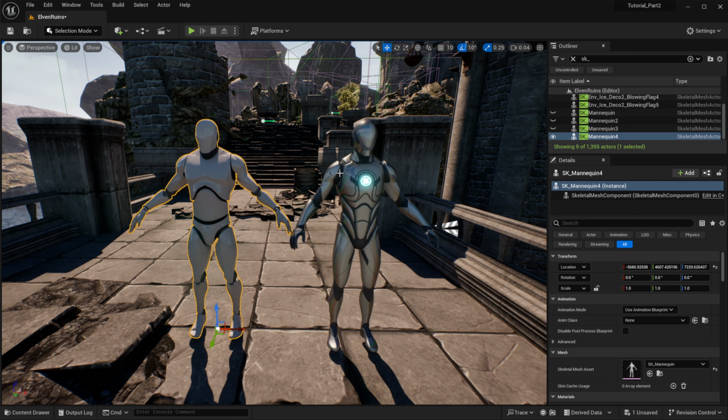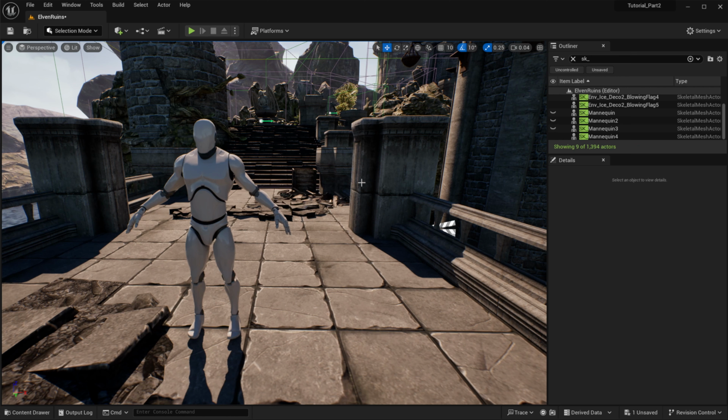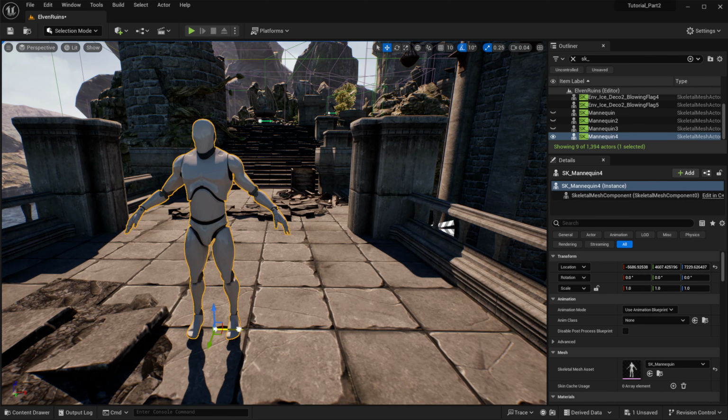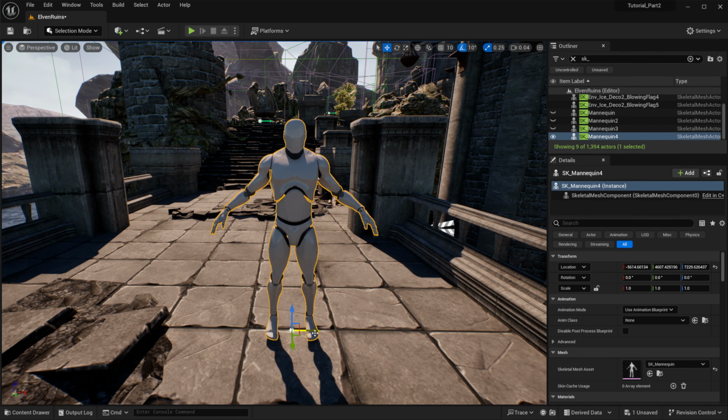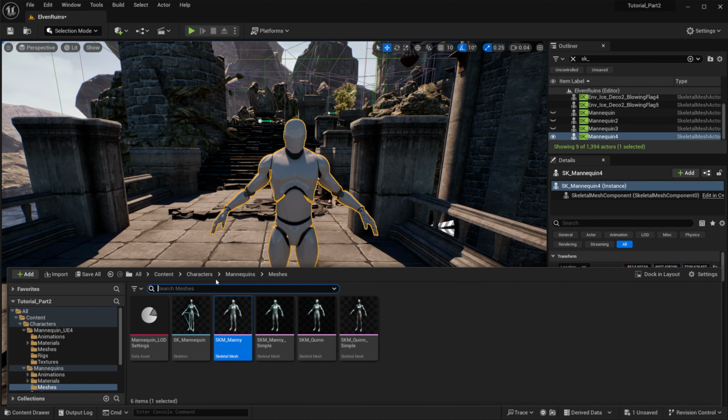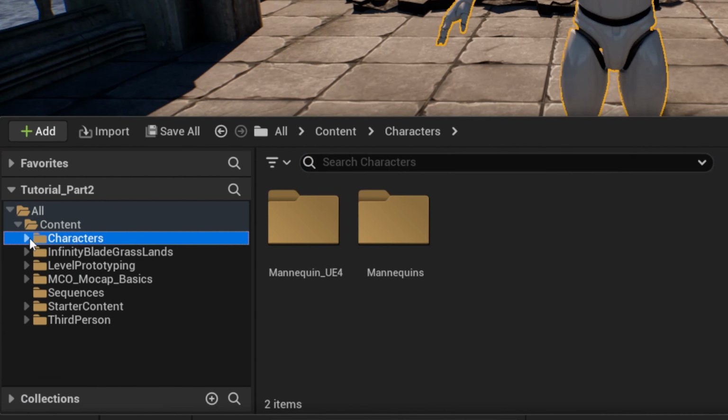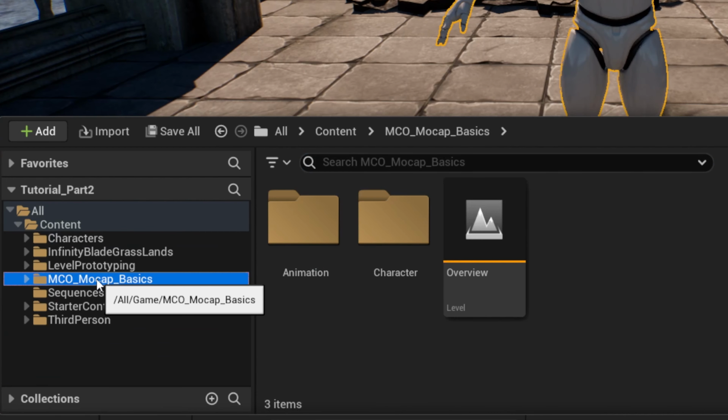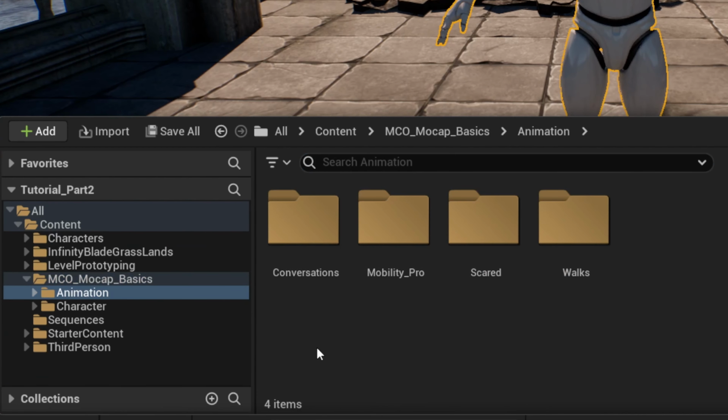So I'm going to delete the UE5 mannequin and we're just going to have the Unreal Engine 4 mannequin. Now that he's in our scene, Control Space to open up the content browser again. We're going to go to the MCO Mocap Basics, go to animations, and we can see some options here.